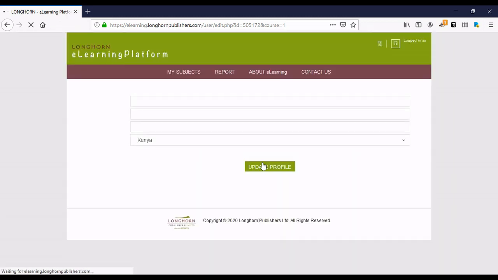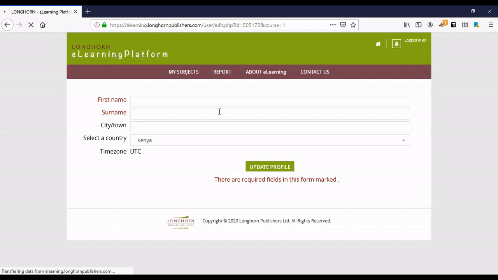So I'm taken to a new screen. This new screen requests that I put in my first name, so I'm typing in Tafakari. You can type in yours, and then I'm typing in my surname, which in this case is Initiative, and you can type in your location. I happen to like Nakuru a lot, so that's what I'm typing in, and then update profile. So click on update profile, and that should now take you to the content.